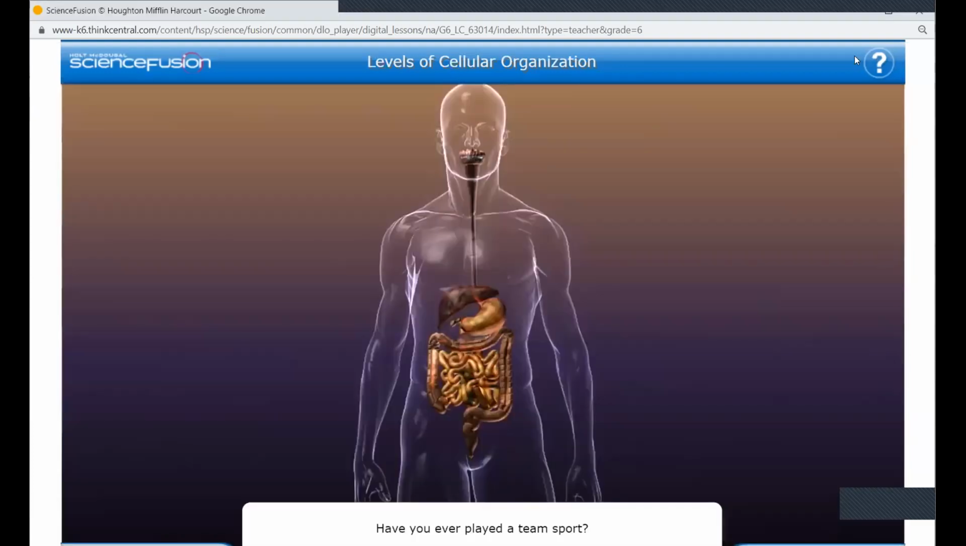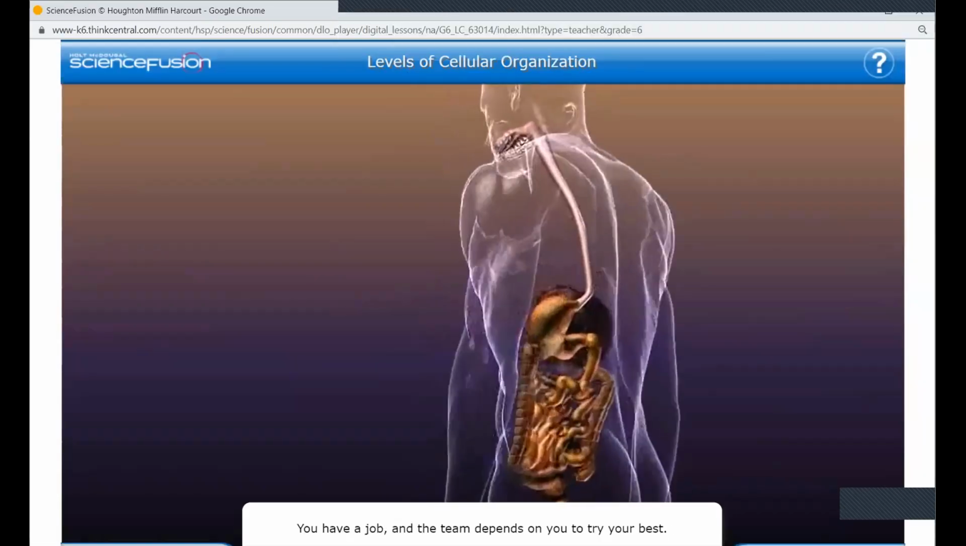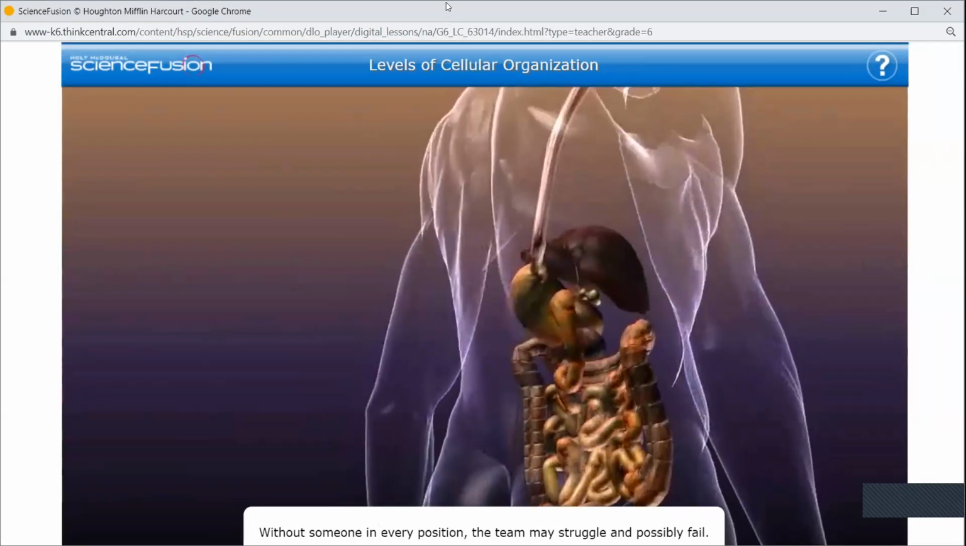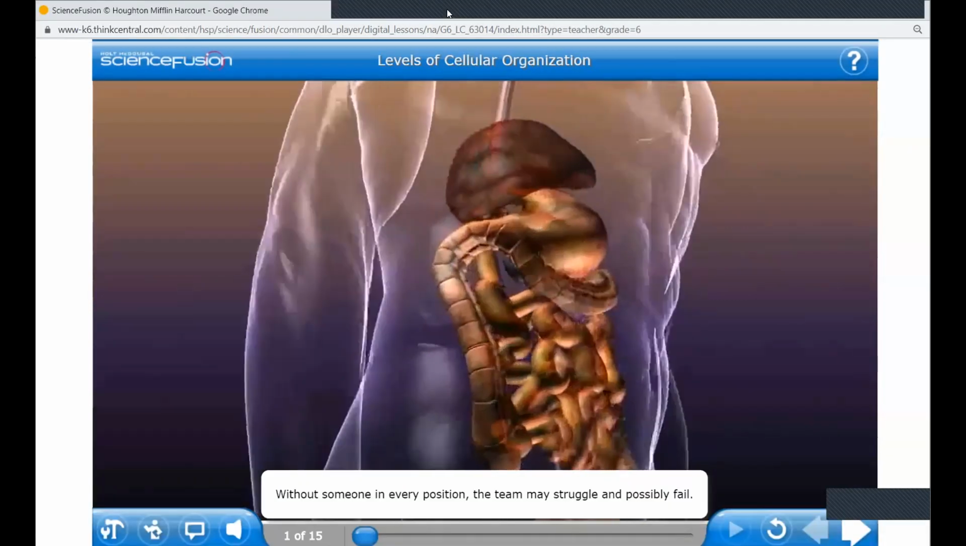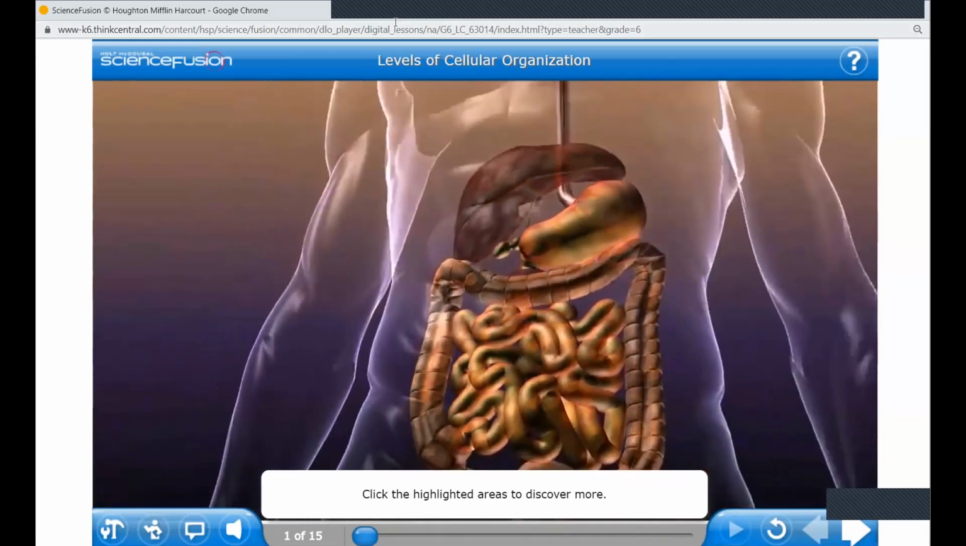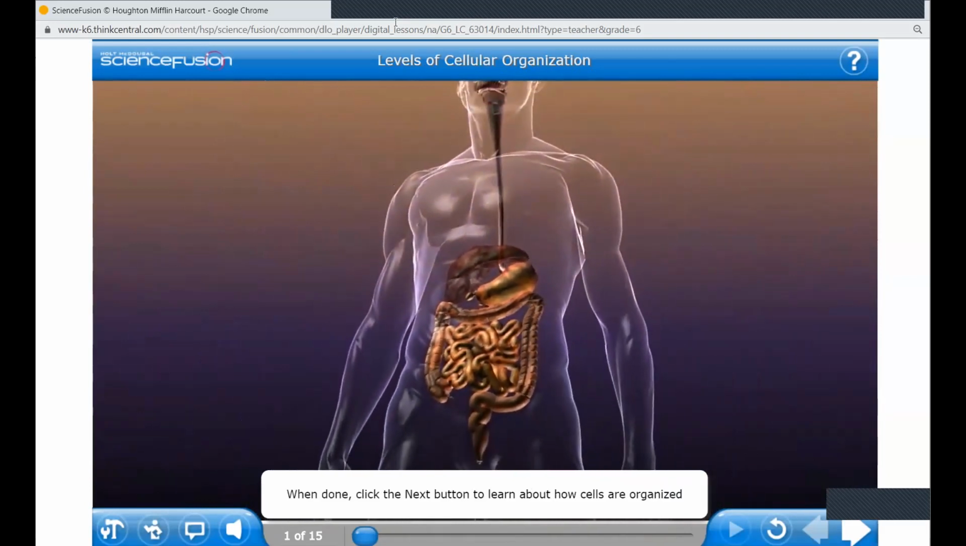Have you ever played a team sport? When you play, you have a job, and the team depends on you to try your best. Without someone in every position, the team may struggle and possibly fail. Similarly, your whole body works together to keep you alive. Click the highlighted areas to discover more. When done, click the next button to learn about how cells are organized to perform functions that we and all other organisms rely on to live.